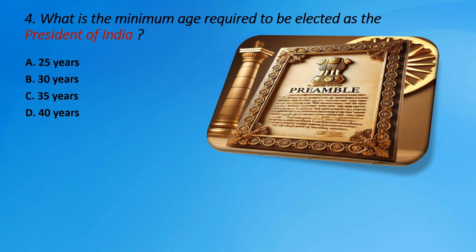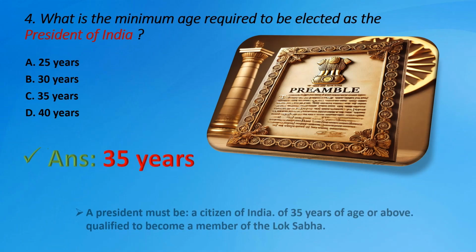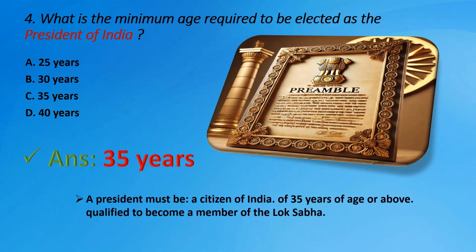Question number 4. What is the minimum age required to be elected as the President of India? Options are A. 25 years, B. 30 years, C. 35 years, D. 40 years. The right answer is C. 35 years. A president must be a citizen of India, of 35 years of age or above, qualified to become a member of the Lok Sabha.